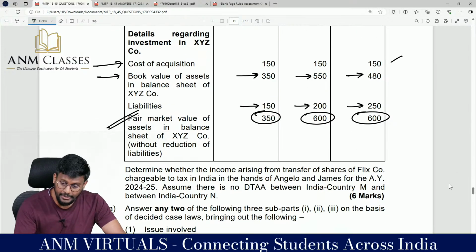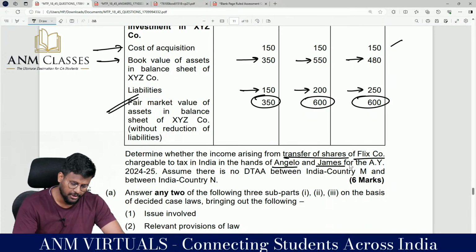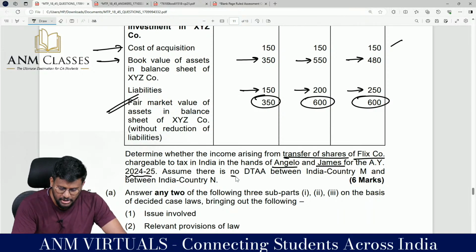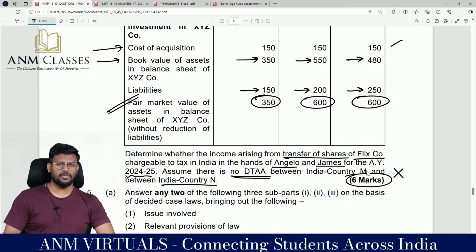Determine whether the income arising from transfer of shares of Flix company is chargeable to tax in India in the hands of Angelo and James for the assessment year 24-25. Assume there is no DTA between India and country M, and between India and country N. No DTA confusions are there. So 6 marks is what the question has been asked.